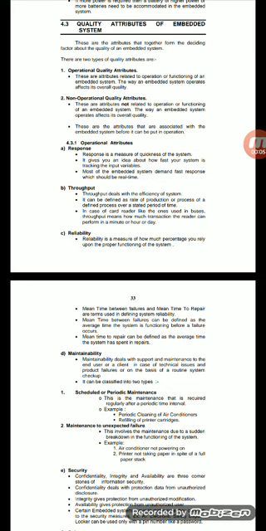Quality attributes and embedded systems. There are two types of quality attributes. First one, operational quality attributes. Those are attributes related to the operations or functioning of an embedded system.